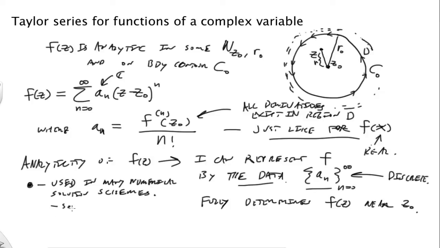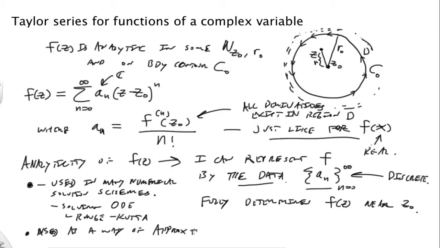For instance, solving ordinary differential equations, things like Runge-Kutta, and many other numerical schemes utilize Taylor's theorems in order to approximate functions. So it's used as a way of approximating a function f of z by polynomials.